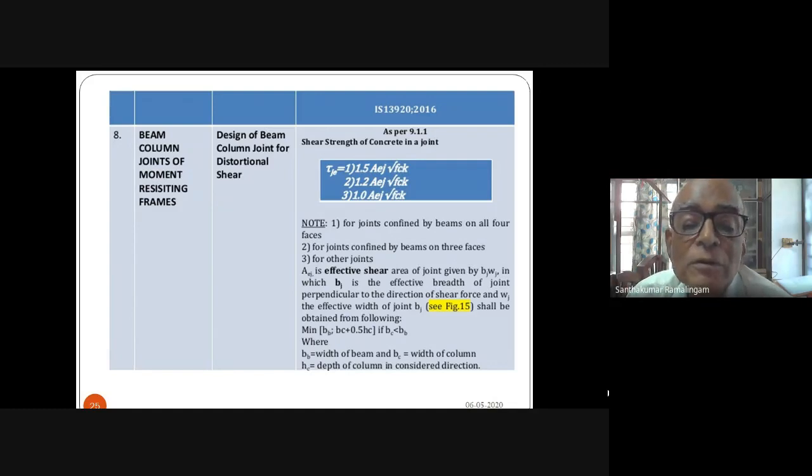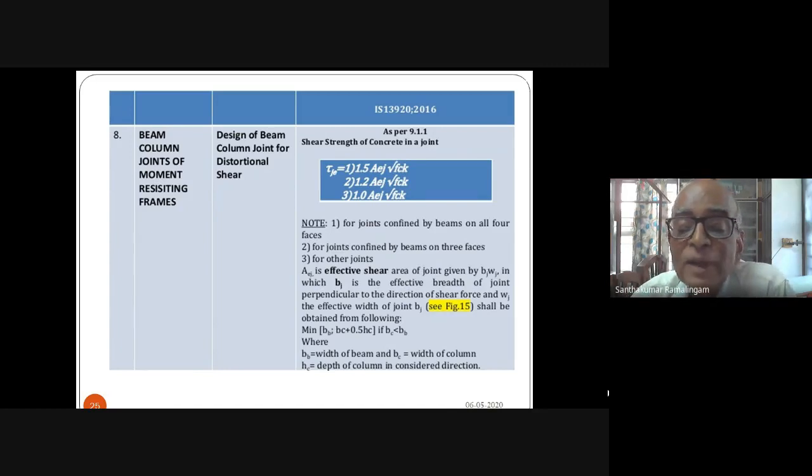For joints confined by beams, there are three types of joints. The joint which is most efficient is the one confined by beams on all four sides. The formula for shear stress is 1.5 Aej root fck. Aej is the area, and 1.5 is the factor. So this is shear stress, or you can also call it the shear strength of the joint. It depends upon the confinement given on four sides, for which it is 1.5.